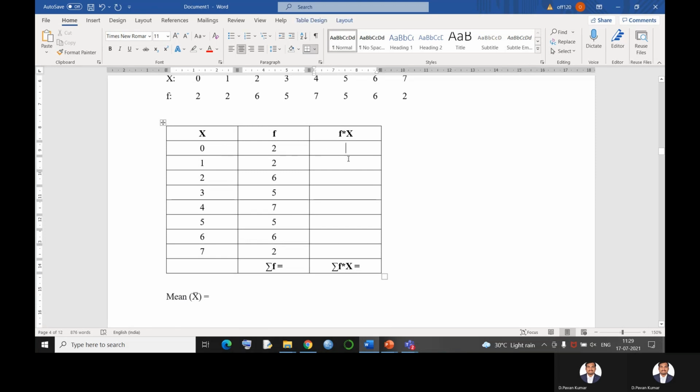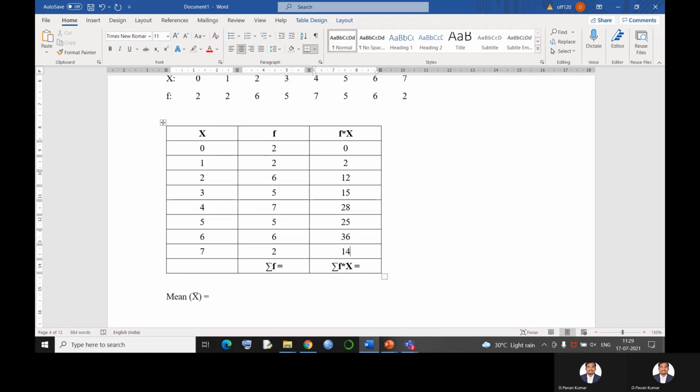Now, x into f: 0 into 2, we get 0. 1 into 2, it's 2. Next, 2 sixes are 12, 3 fives are 15, 4 sevens are 28, 5 fives are 25, 6 sixes are 36, and 7 twos are 14.